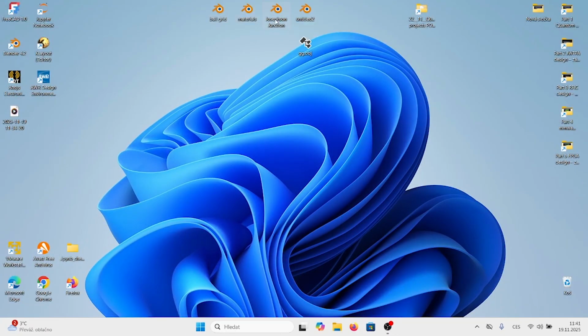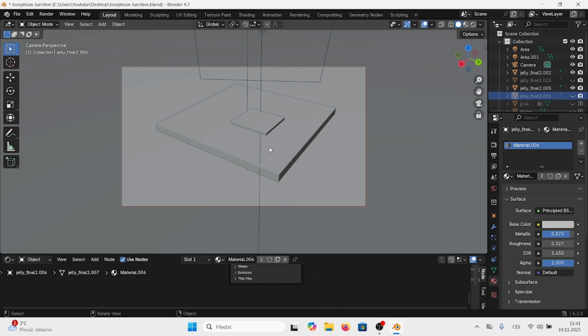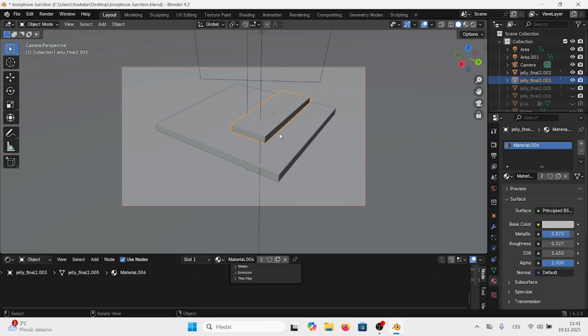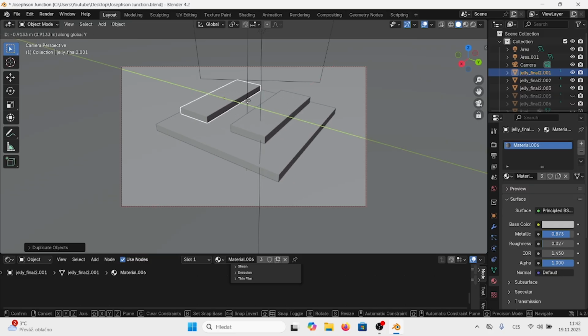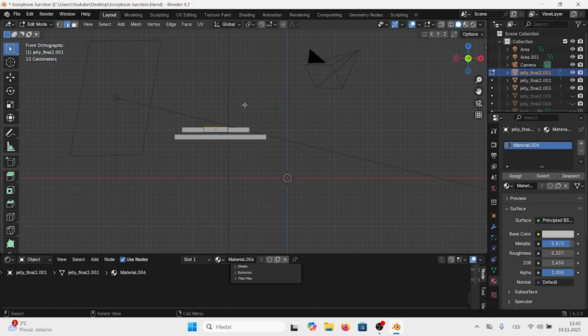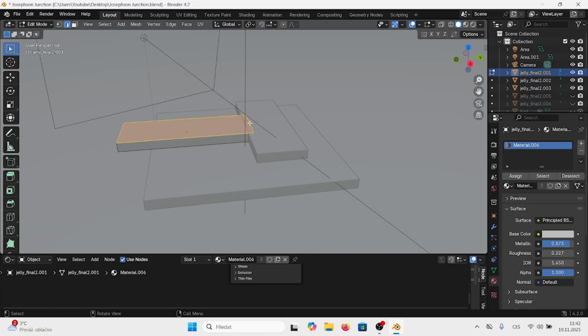We have a Josephson junction here, which we can do simply by having first a plane, and then we will click Shift D to duplicate it, G to move it, R to rotate along the Z-axis 90 degrees, and now we will jump from the camera view, and we will change some properties.